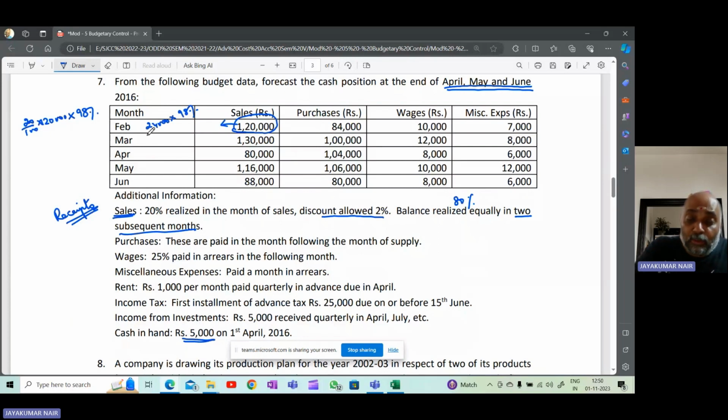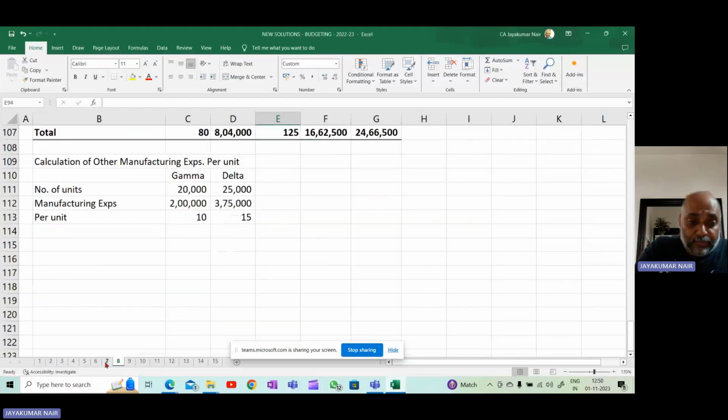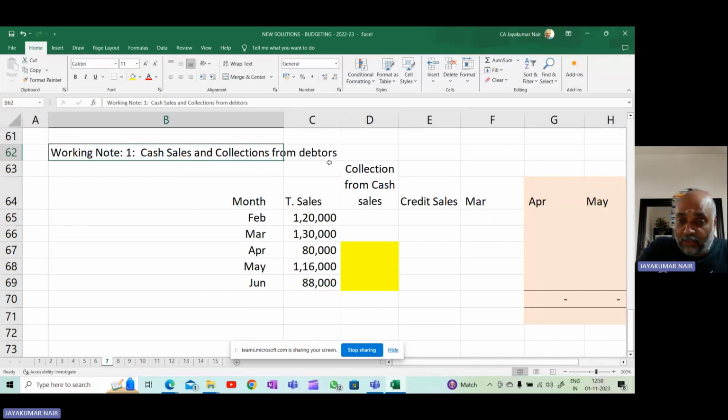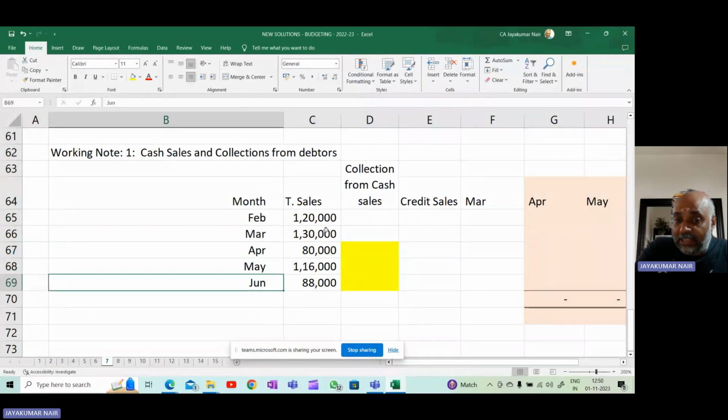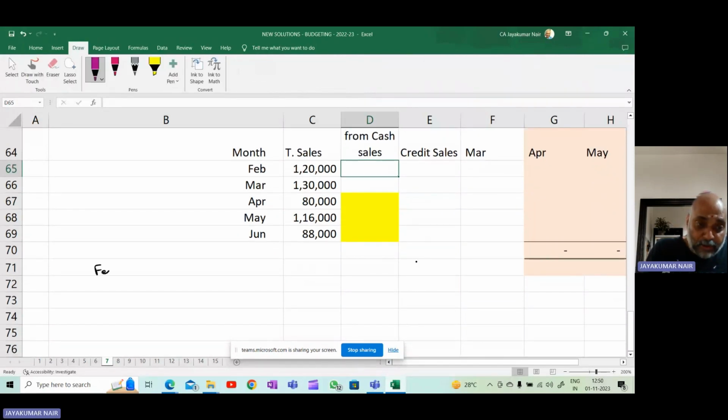So now what we will do, we will make one small calculation for the sales. So we will know what is the amount that we will be collecting in the same month, and also what will be the realization in the subsequent months, the balance amount. Okay, so we will prepare one small working note. So in the working note, what is a working note? Cash sales and collection from debtors. So I've written the months February, March, April, May, June, and the total sales. So we know that the total sales for the month of February is 1,20,000.